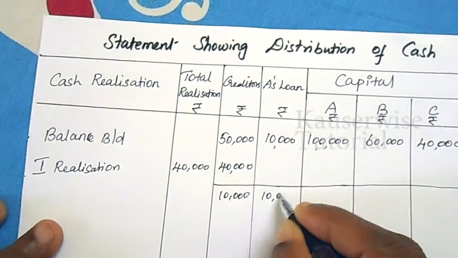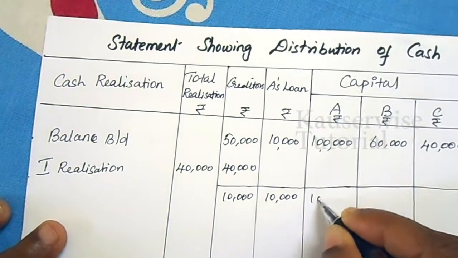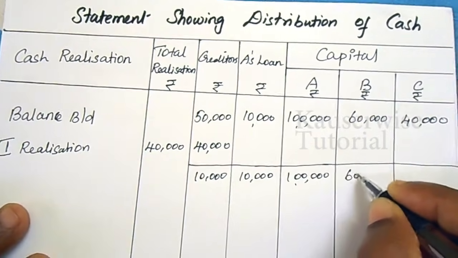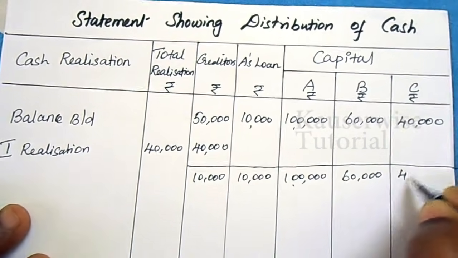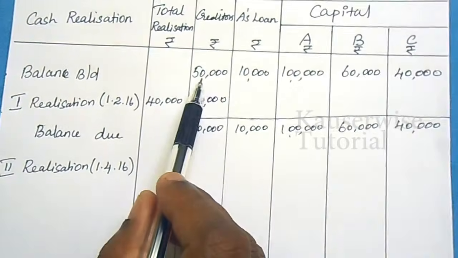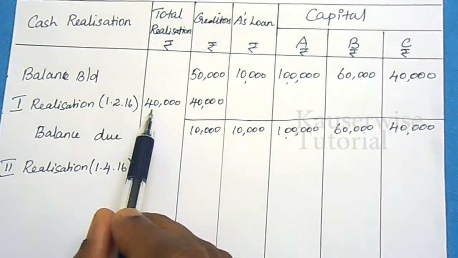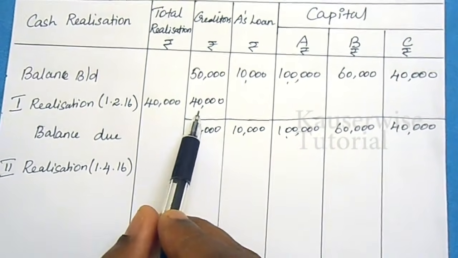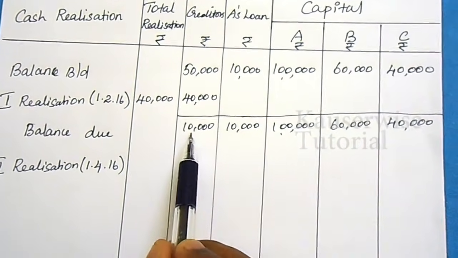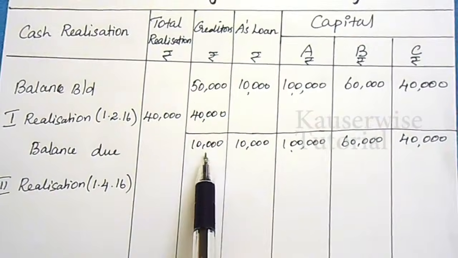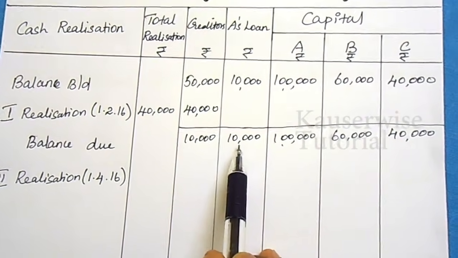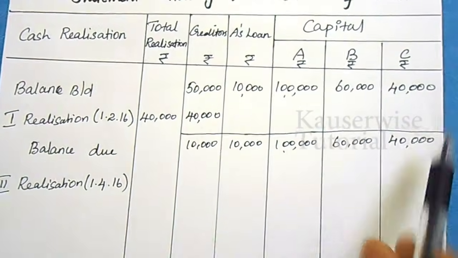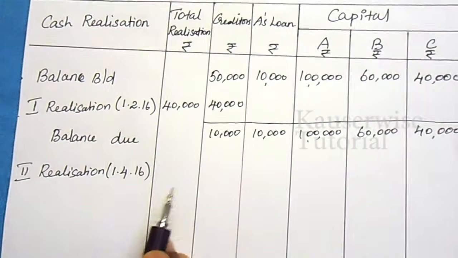A's loan 10,000, capital 1 lakh for A, 60,000 for B, 40,000 for C. We are supposed to pay 50,000 but we have only 40,000. So the entire amount is given according to the order of payment. So now we have 10,000 balance due to creditors and 10,000 to A's loan, and these are the capital amounts due to three partners. So now go for the second realization.